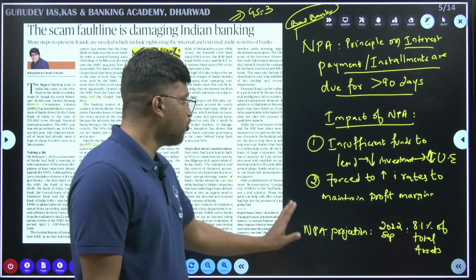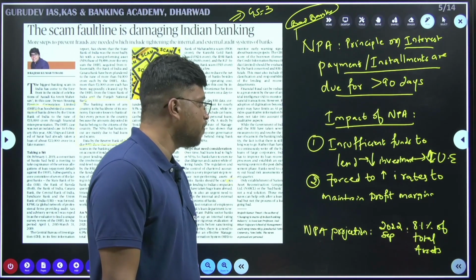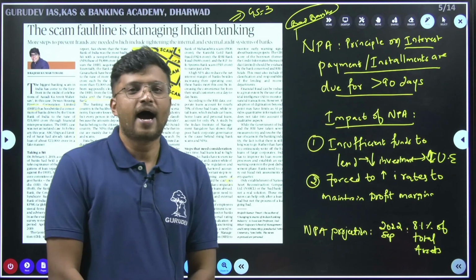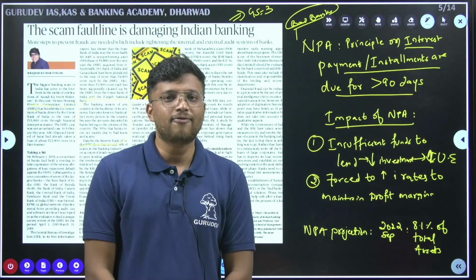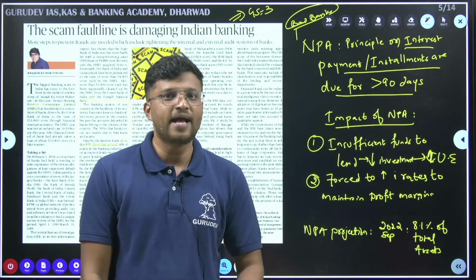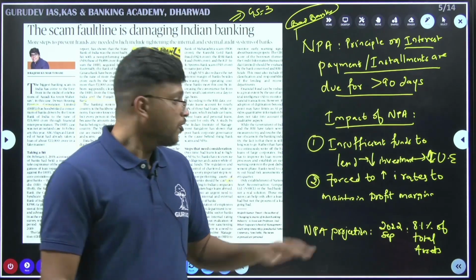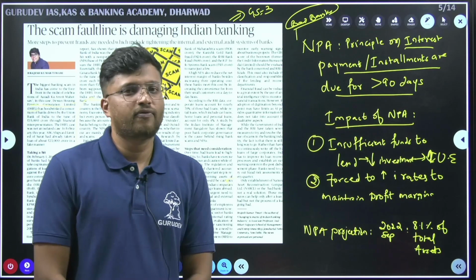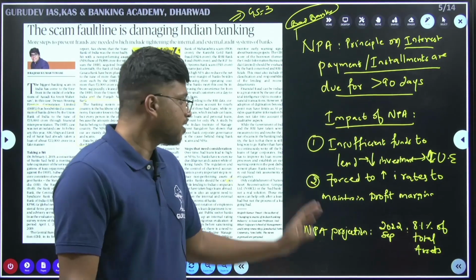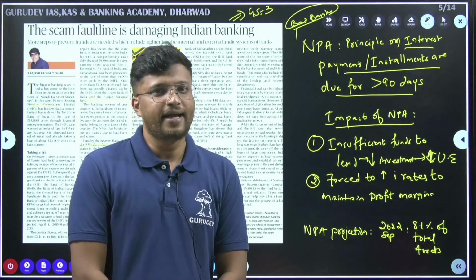Secondly, banks are forced to increase interest rates to maintain profit margin. See, when there is high NPA with banks, the banks have less profit margins. The banks are earning very less when there is low loan recovery. So when there are low profit margins, the banks generally increase the interest rates.